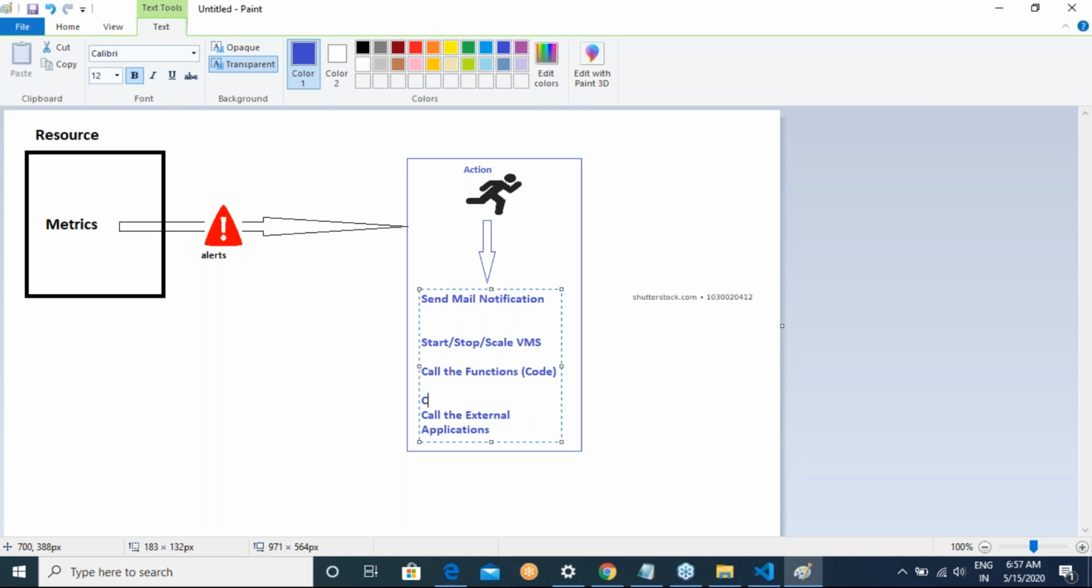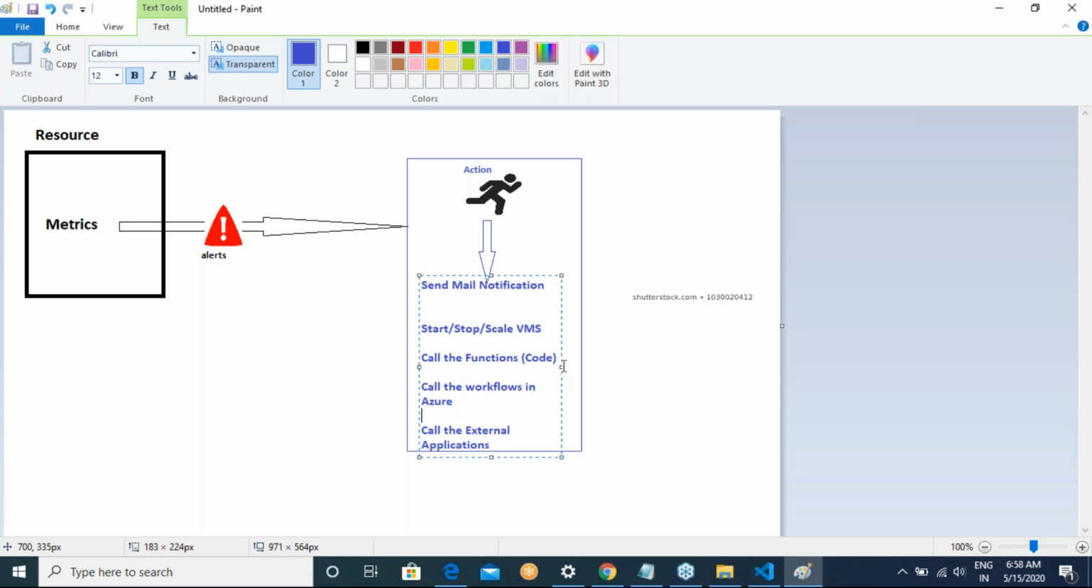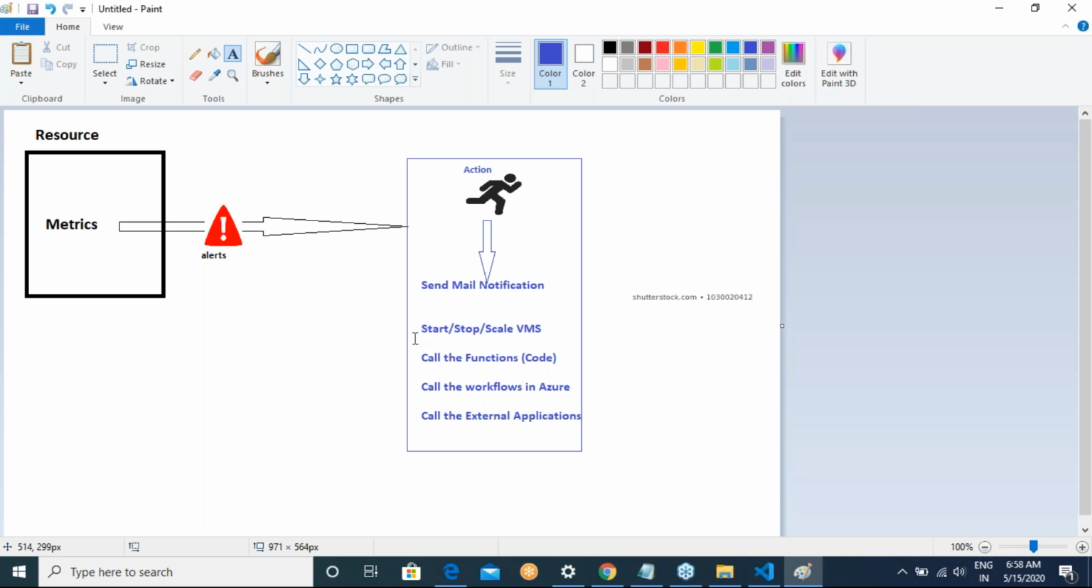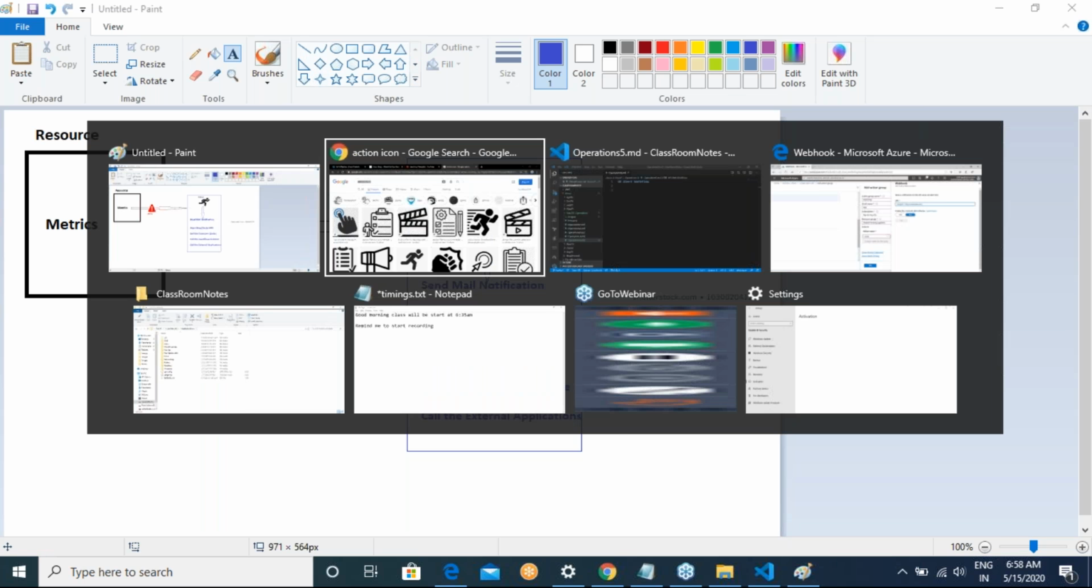And you can also call the, I didn't want to write this, but let me write it. Call the workflows in Azure. Right. Good. So whenever metrics happen, we can do this. To send the mail notification, it is very straightforward. Right. For starting and stopping VMs, we use